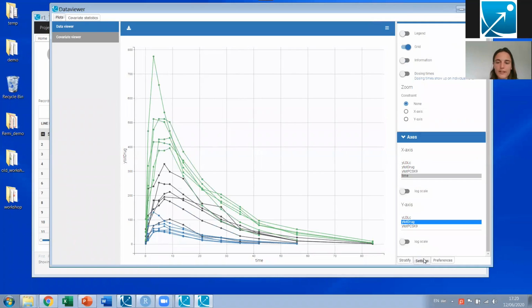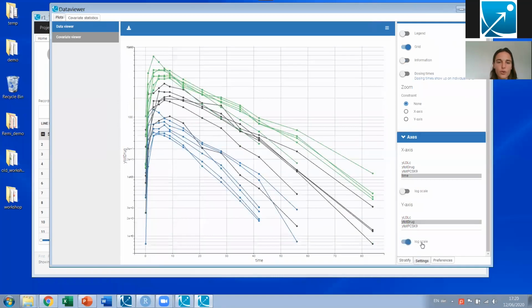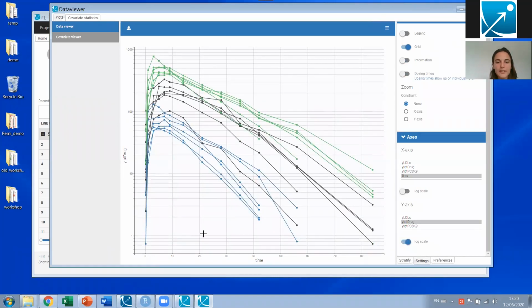If I go back to the settings, I can also go on log scale, and what we see here is this slight bend downwards that really indicates that we have a nonlinear phenomenon, and that will prompt us to use a target-mediated drug disposition model for this data.